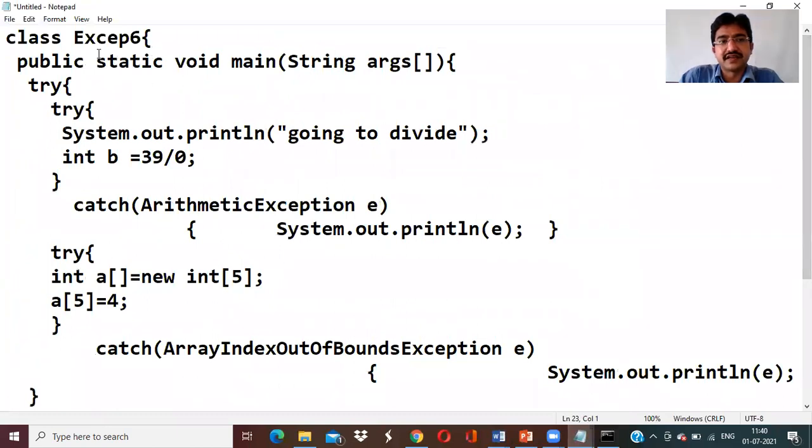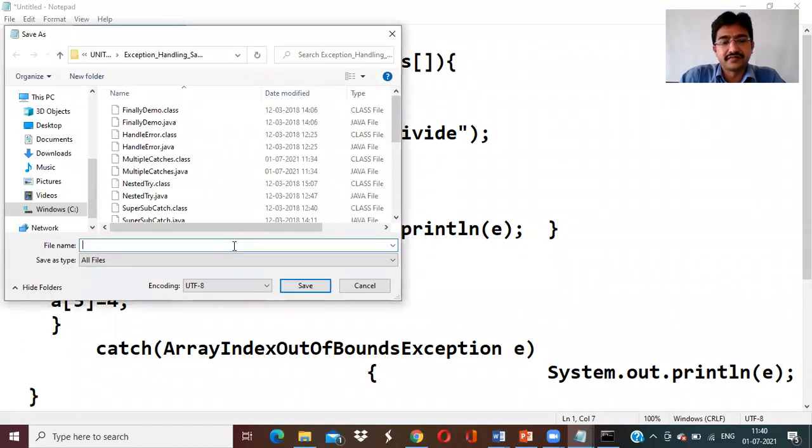The class name is nested try 1, say for example, and save the program as .java.